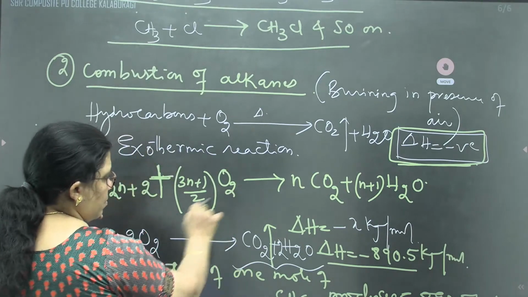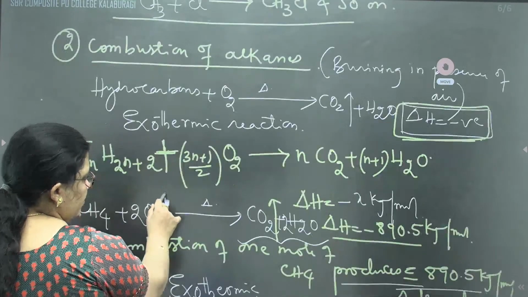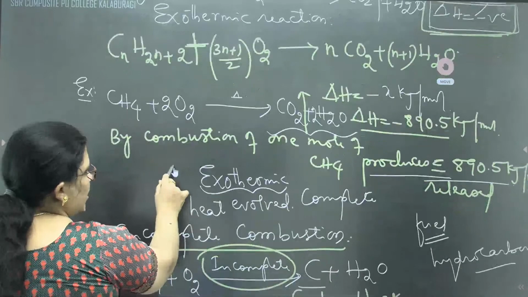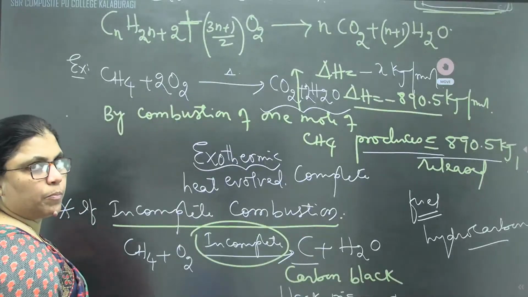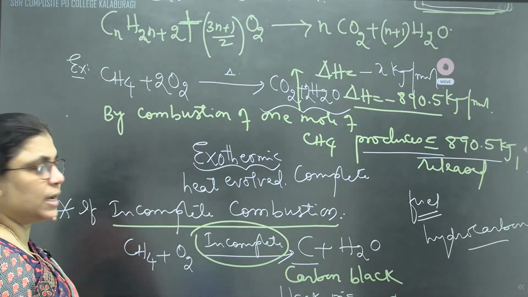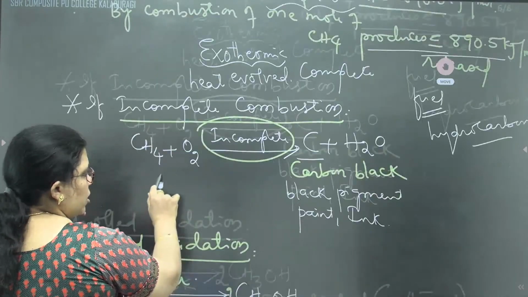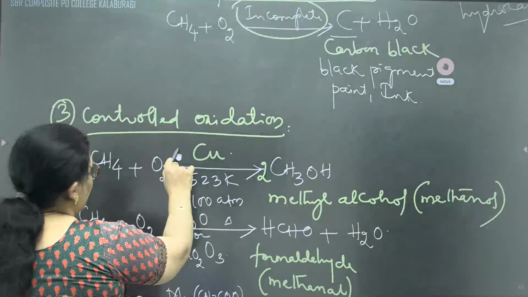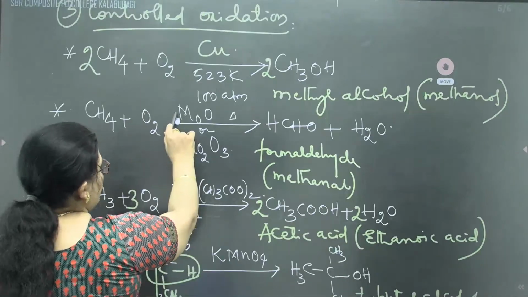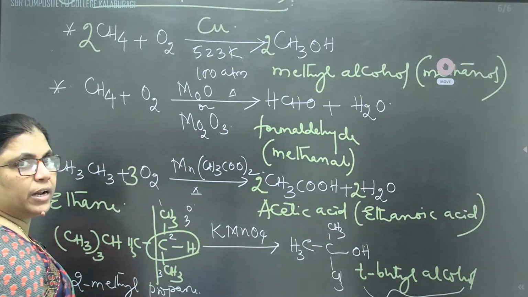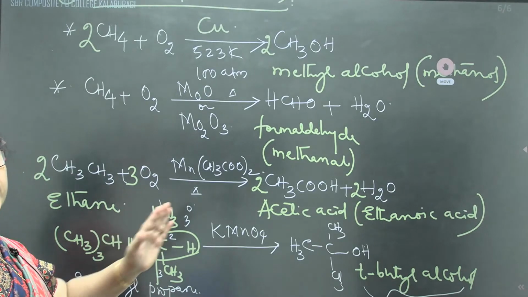For example, 1 mole of methane will produce approximately 890 kilojoule of heat energy. But if it is an incomplete combustion, they are going to produce carbon black. Whereas in the controlled oxidation, different agents will produce different products.